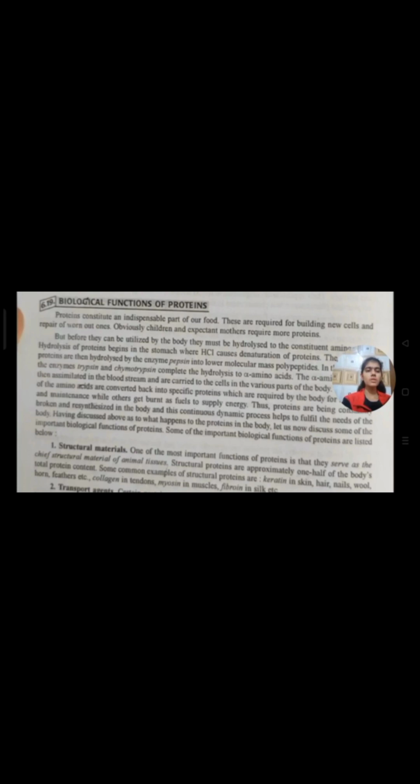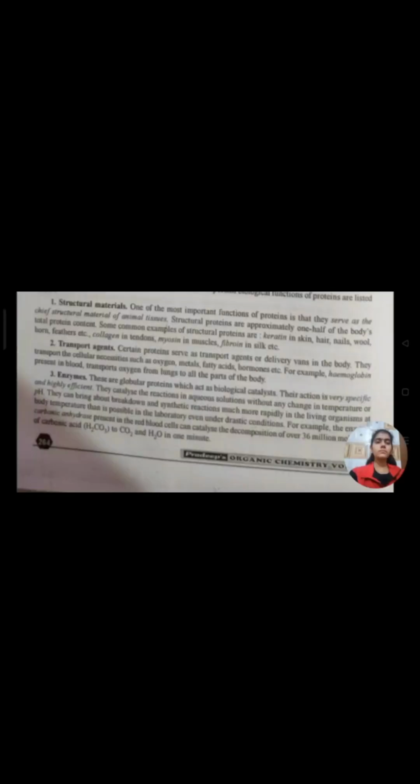Structural proteins are approximately one half of the body's total protein content. Some common examples of structural proteins are keratin in skin, hair, nails, wool, horn, feathers, etc., collagen in tendons, myosin in muscles, fibroin in silk, etc.